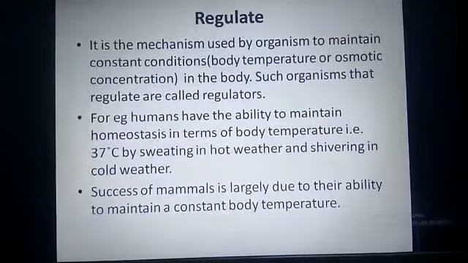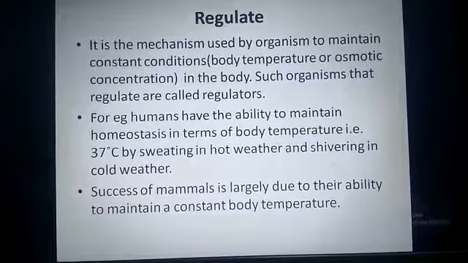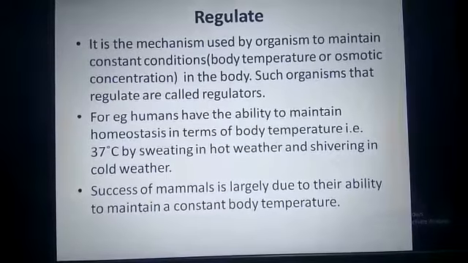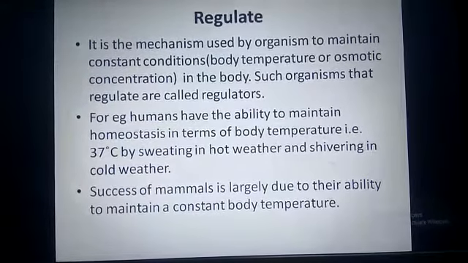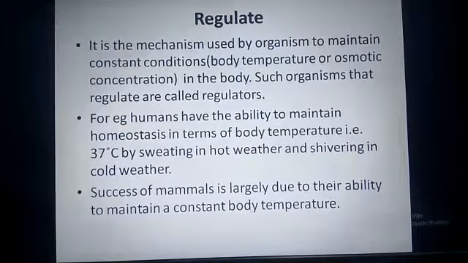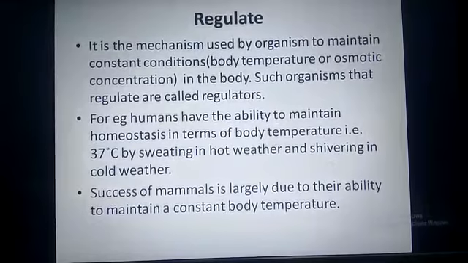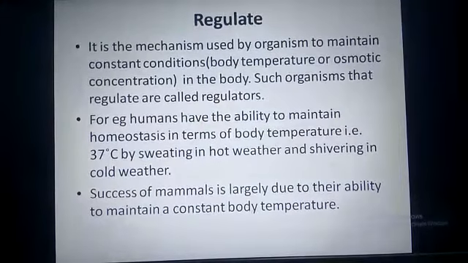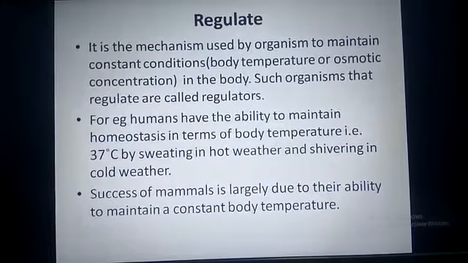Humans have the ability to maintain homeostasis in terms of body temperature. Humans sweat during hot summer and shiver during cold weather, and this mechanism is to maintain the normal body temperature, that is 37 degrees Celsius. Evolutionary biologists believe that homeostasis is the mechanism behind the success of mammals to thrive in extremes of temperature such as Antarctica or the Sahara Desert.